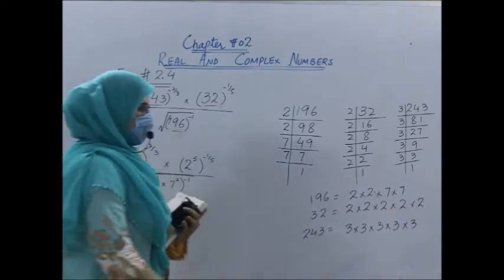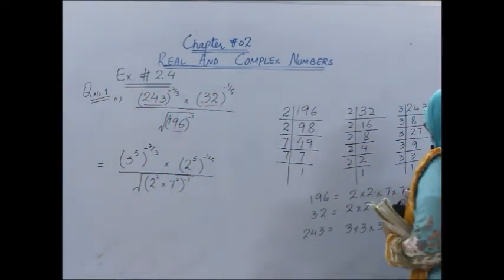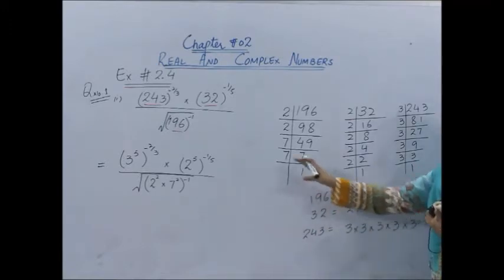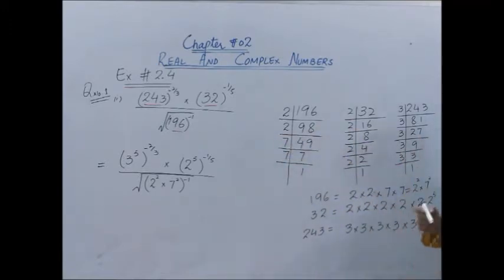Fine. So the work which we have done over here is not a rough work. This is part of the solution. So you can write it like this. Similarly, you can write it 2 power 5 and this as 3 power 5. So this is not a rough work. You will solve these steps parallel to this step.